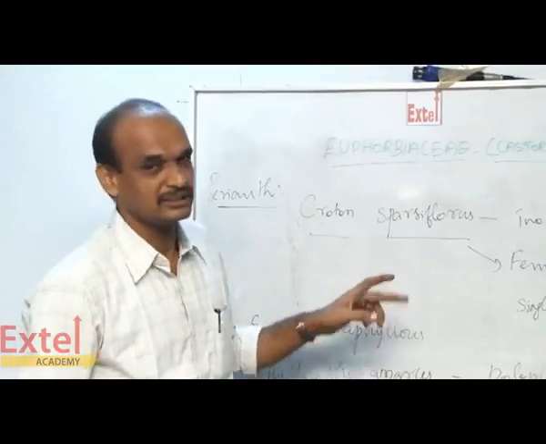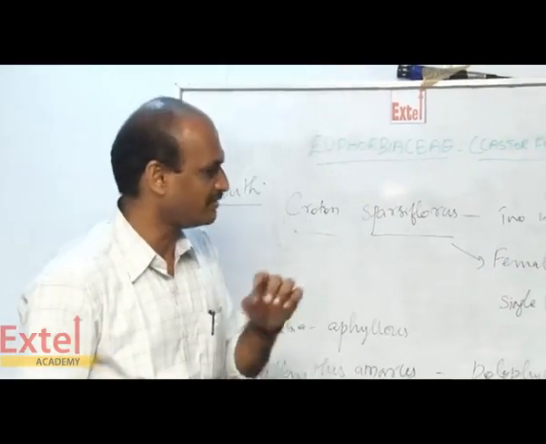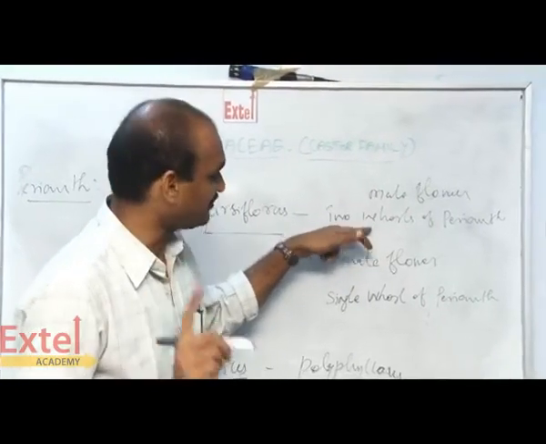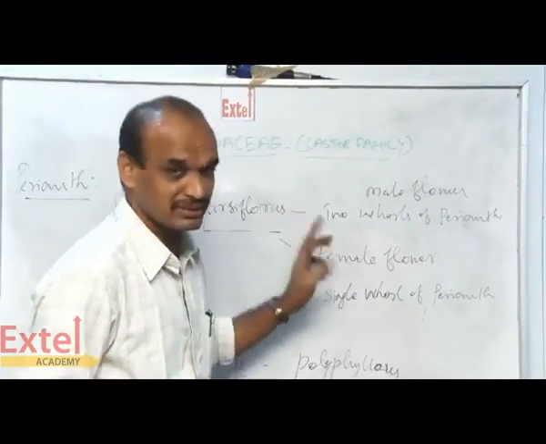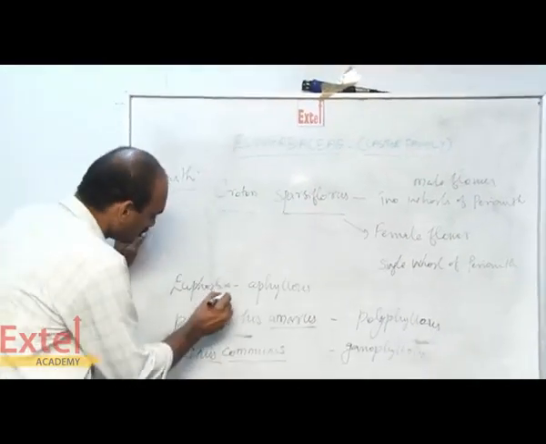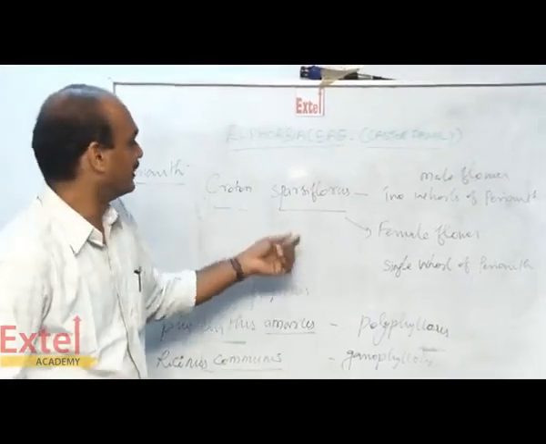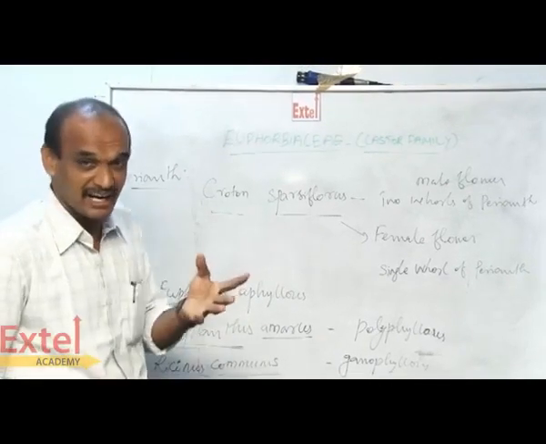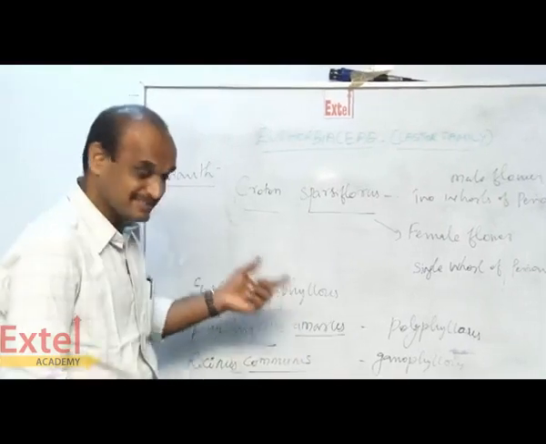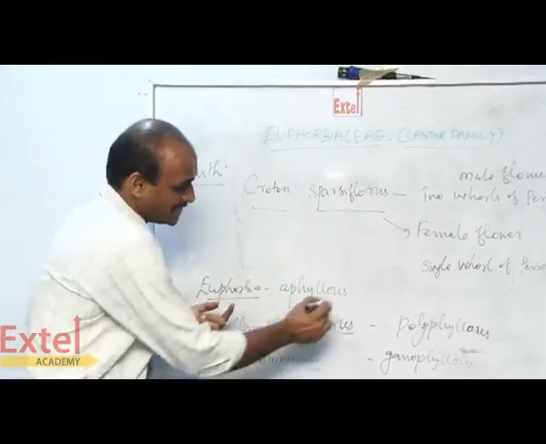Croton sparsiflorus has both male and female flowers. The male flowers have two whorls of perianth, but the female flower has only a single whorl of perianth. But in Euphorbia, the perianth is reduced or not present in that. So this is called as aphyllous.